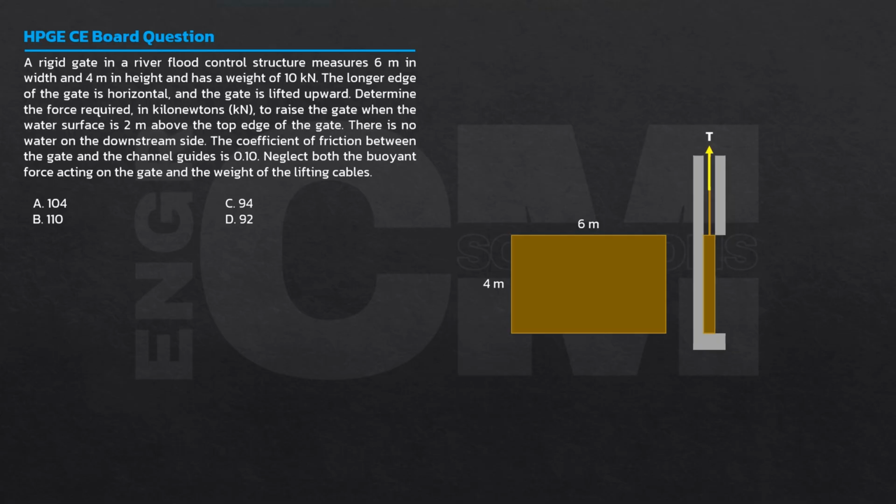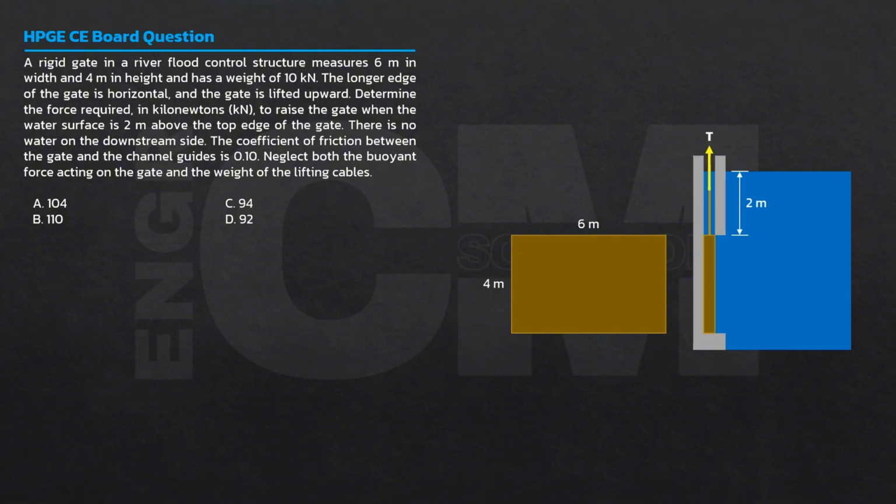So, it is subjected to hydrostatic force. Merong tubig dito sa upstream side, wala nang water sa downstream side of the gate. So, the coefficient of friction between the gate and the guides is 0.1. Okay, sabi sa problem, the surface of water is 2 meters above its top edge. Ibig sabihin, above its top edge 2 meters. Alright, para mas klaro, draw the forces acting on the gate. Free body diagram. Mechanics, it is all about mechanics.